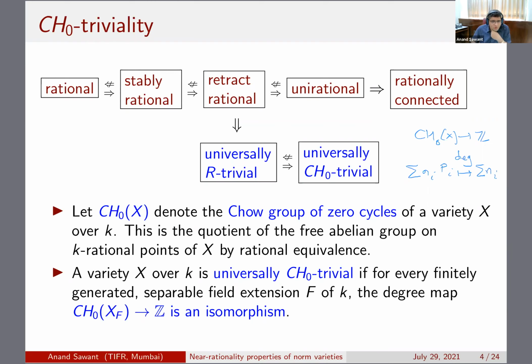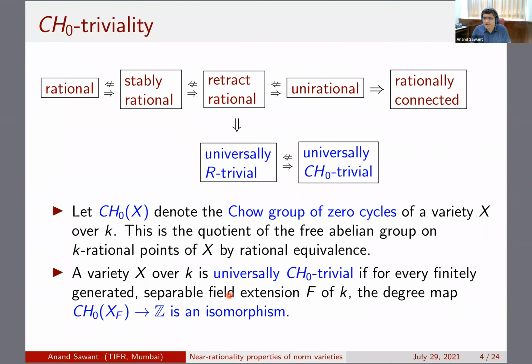So okay, let me just make a comment about why we have this finitely generated separable field extension hypothesis. We are over characteristic 0, so we need not mention separable every time, but you can define many of these things when k is just perfect, and then you want to talk about field extensions such that the variety is smooth over k. That's why this condition comes into the picture. But anyway, I will not say much about this.